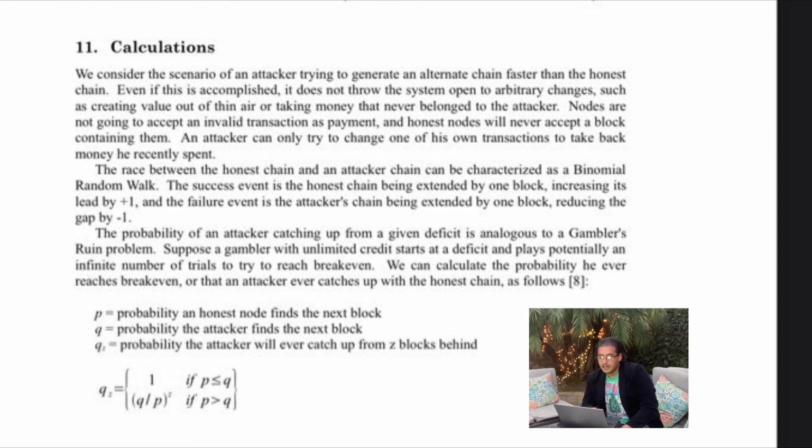So the race between the honest chain and an attacker chain can be characterized as a binomial random walk. The success event is the honest chain being extended by one block, increasing its lead by +1, and the failure event is the attacker's chain being extended by one block, reducing the gap by -1. The probability of an attacker catching up from a given deficit is analogous to a gambler's ruin problem. Suppose a gambler with unlimited credit starts at a deficit and plays potentially an infinite number of trials to try to reach break-even. We can calculate the probability he ever reaches break-even, or that an attacker ever catches up with the honest chain, as follows.